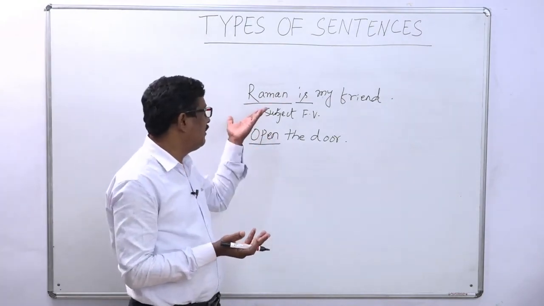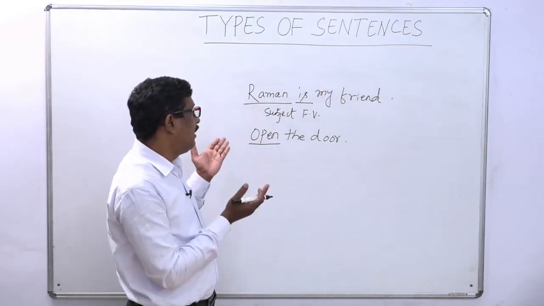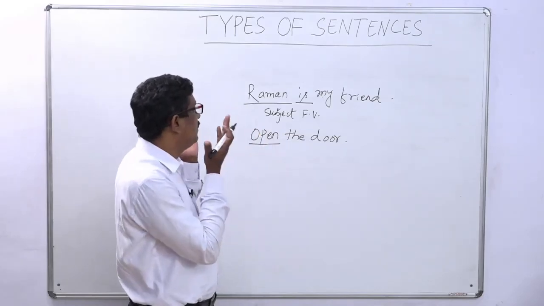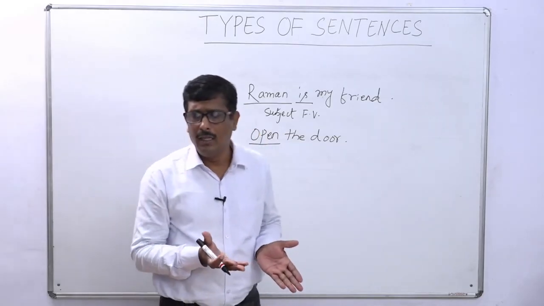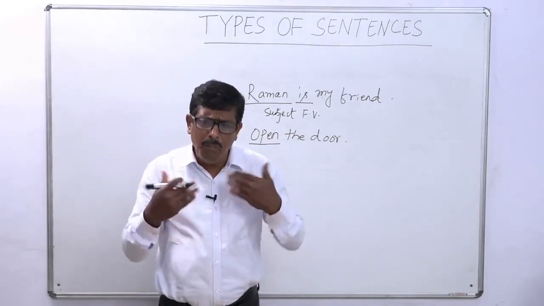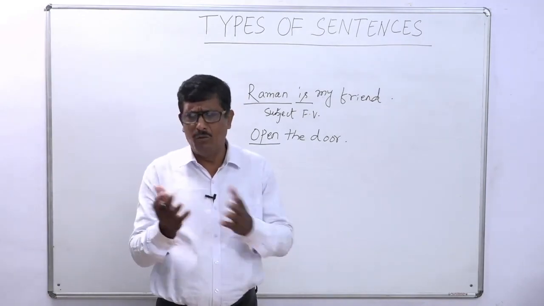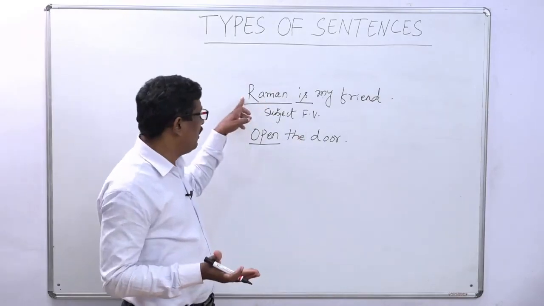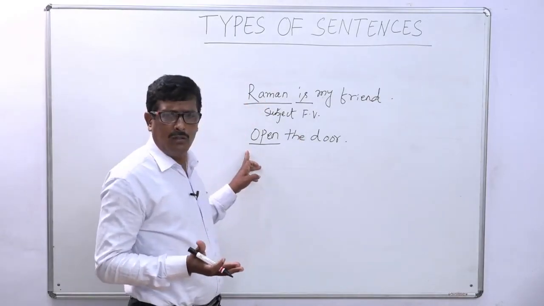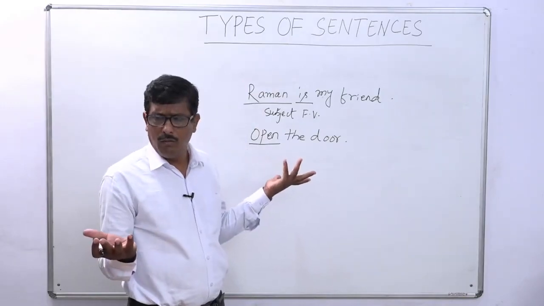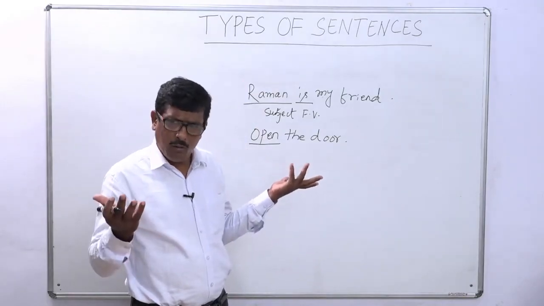Have you understood the difference between a clause and a sentence? Very good. A sentence completely stands by itself. It is not dependent on anything else. Here is one clause, and here is also one clause, and both sentences are simple sentences. We will take more examples.